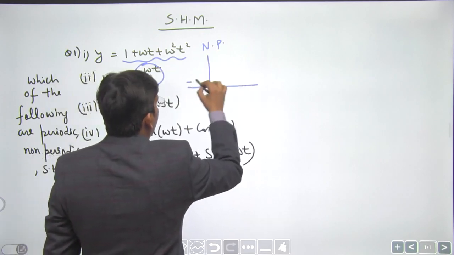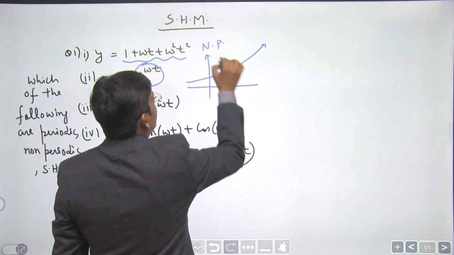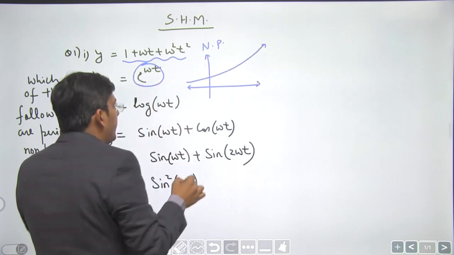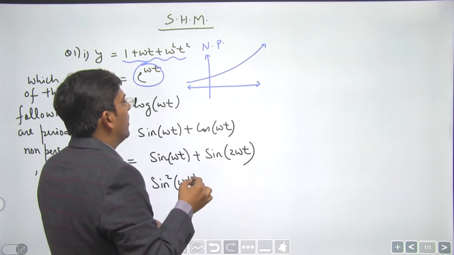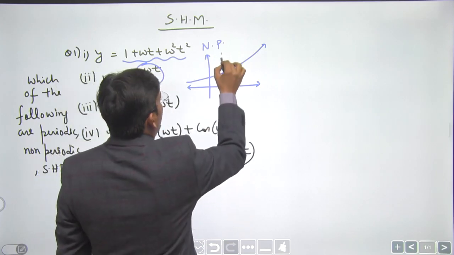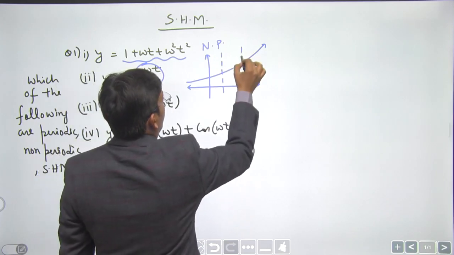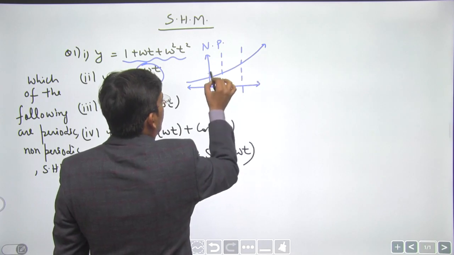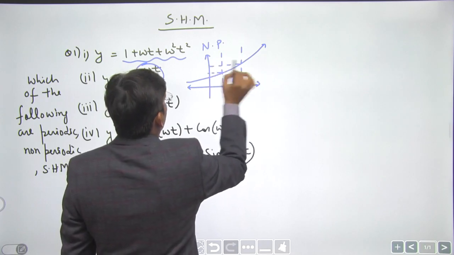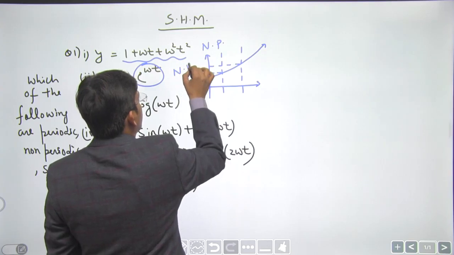Its graph goes like this, its value goes on increasing always, and definitely it is not a periodic function. We don't have different values of time for which the value of y is the same, so it is again a non-periodic function.